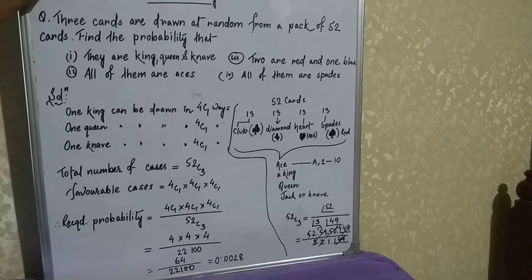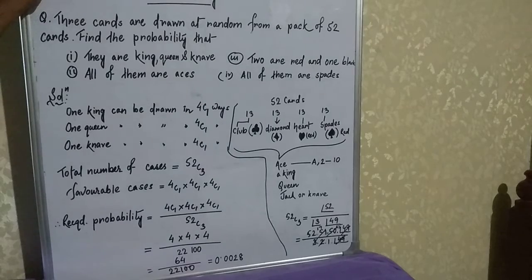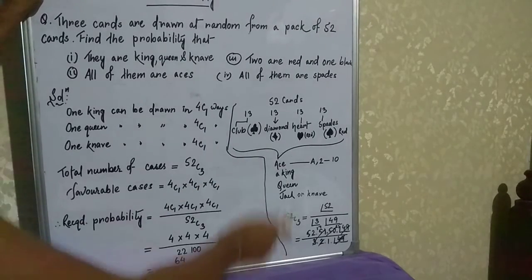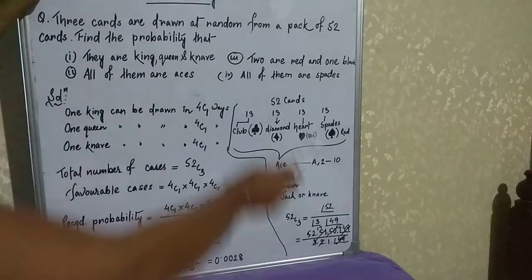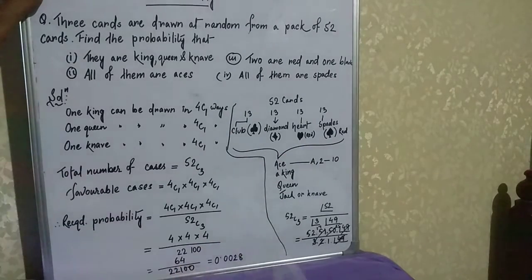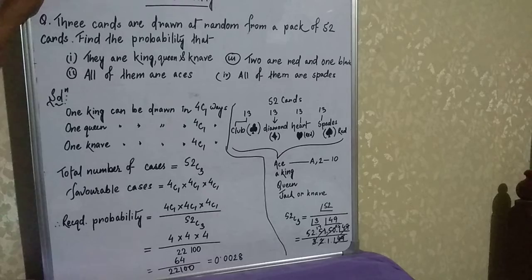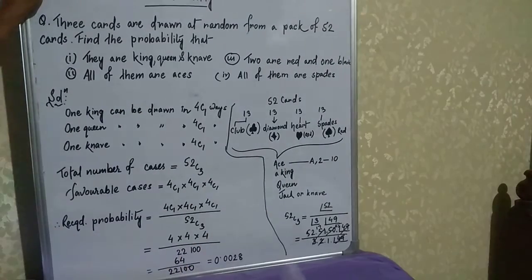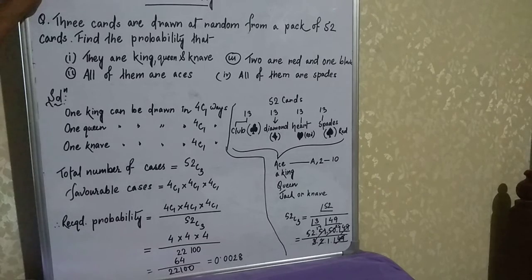Okay? So as we know, in a pack of 52 cards, there is one king from here, one king from here, one king from here, and one king from here. So in 52 cards, how many kings are there in total? That is 4 kings. So if it is a king, one king will come out of these four. Clear?